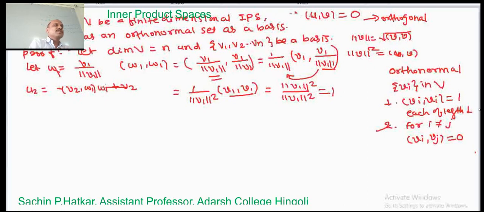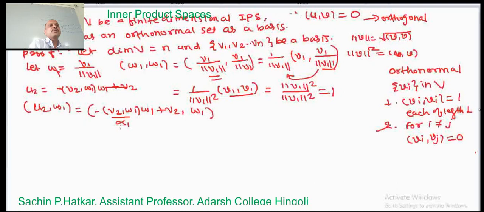If we calculate the inner product of this u2 with w1, this will be minus the inner product of v2 comma w1, times the inner product of w1 with w1, plus the inner product of v2 with w1. Now this is a scalar, suppose alpha 1, so we take minus alpha 1 outside. What is alpha 1 we have chosen? That is v2 comma w1.